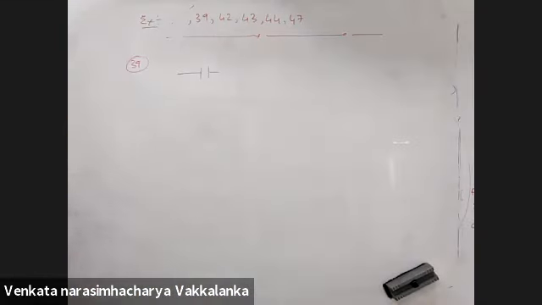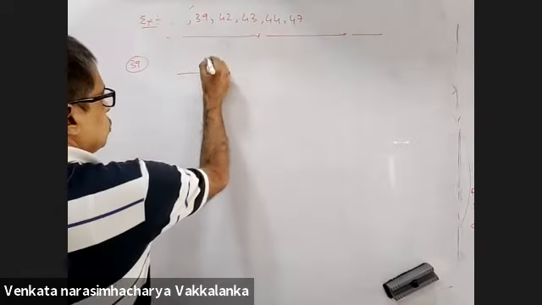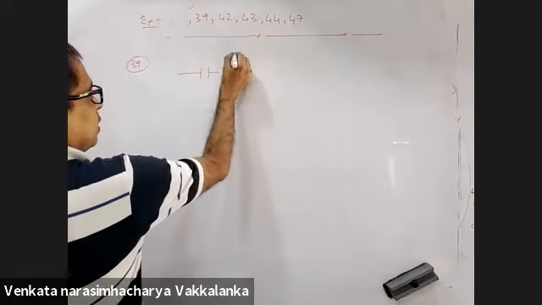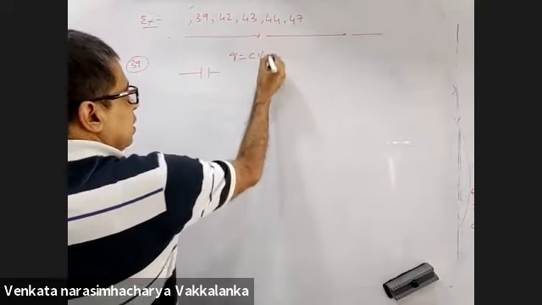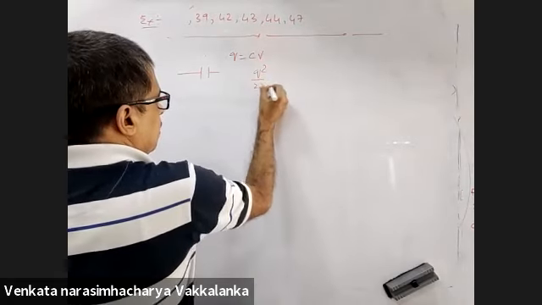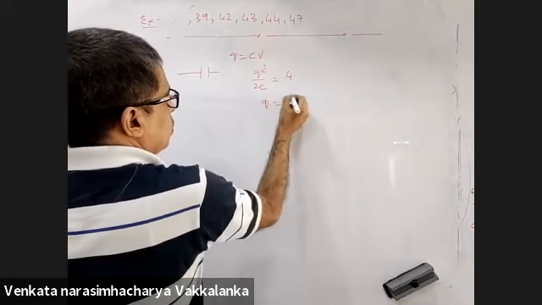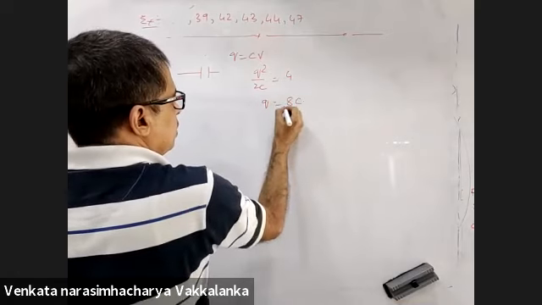39. The capacitor with the stored energy of 4 microjoules. That means what is the charge on it? Q is equal to CV. Q square by 2C is 4.